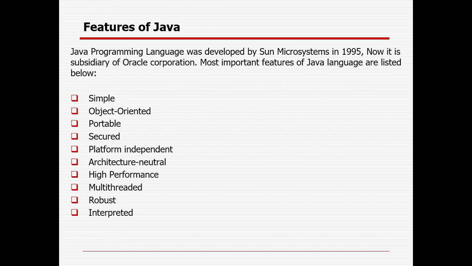So what is Java all about? Java is a programming language. There are so many programming languages, right? Initially C, C++, Java, Python. Similarly, Java is also a programming language, which was developed by Sun Microsystems in the year 1995. But now it's a product of Oracle.